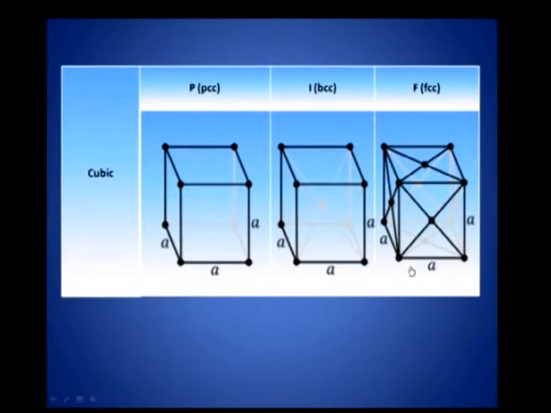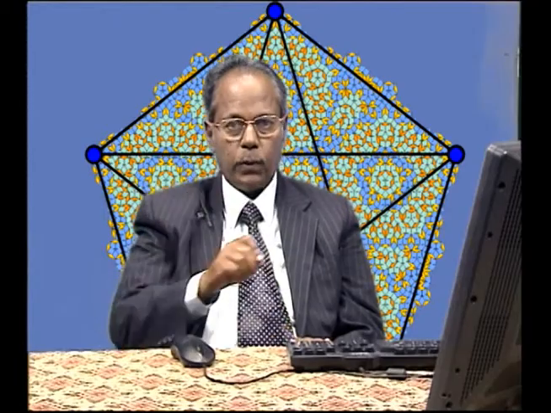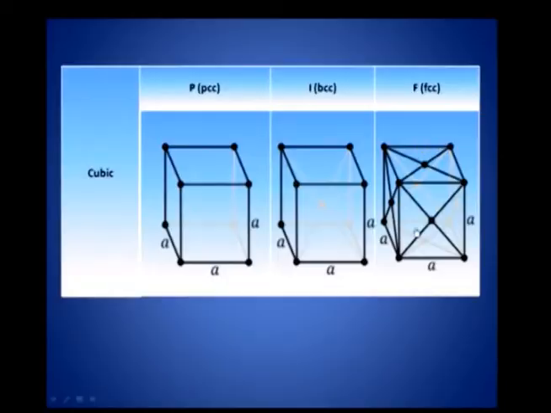How many faces will be there? For any cube there should be 6 faces: 2 faces here, 2 faces here, one top and one bottom. At the centers of all the 6 faces, there will be atoms, in addition to the atoms found at the corners of the cube. This is called a face centered cubic structure, FCC. This is body centered cubic. This is called a primitive or simple cubic structure.